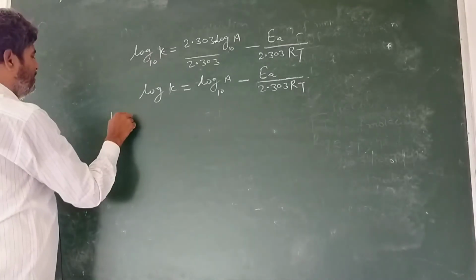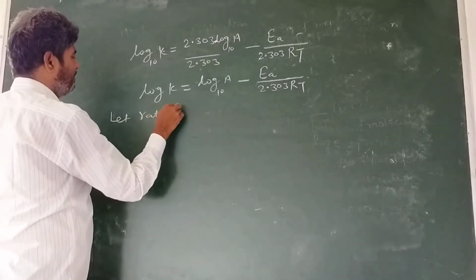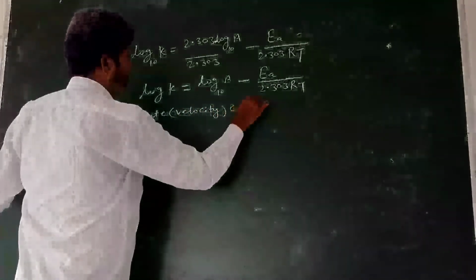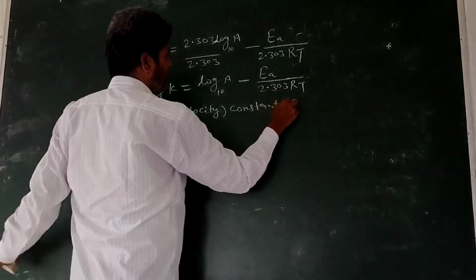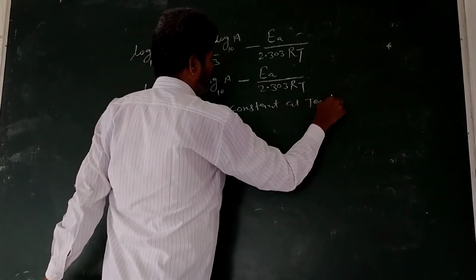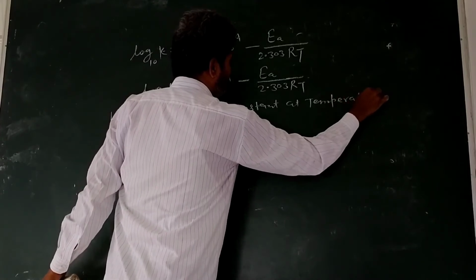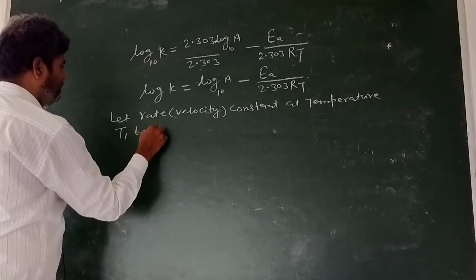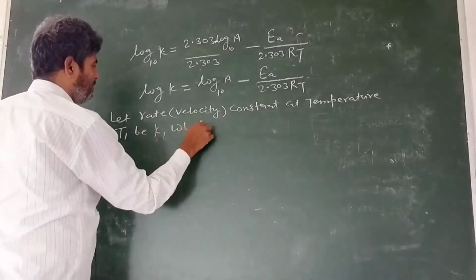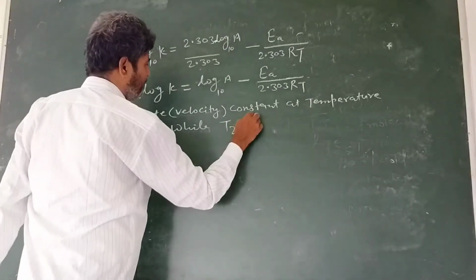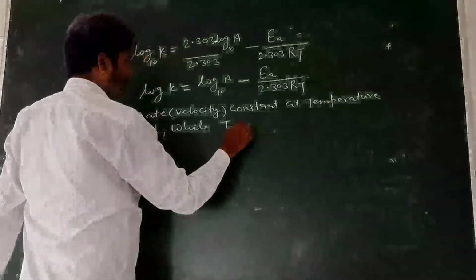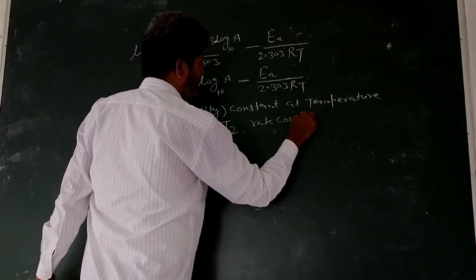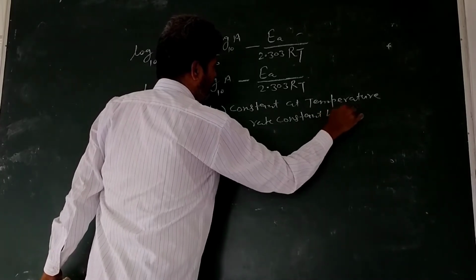Let the rate constant at temperature T1 be K1, while at temperature T2 the rate constant be K2.